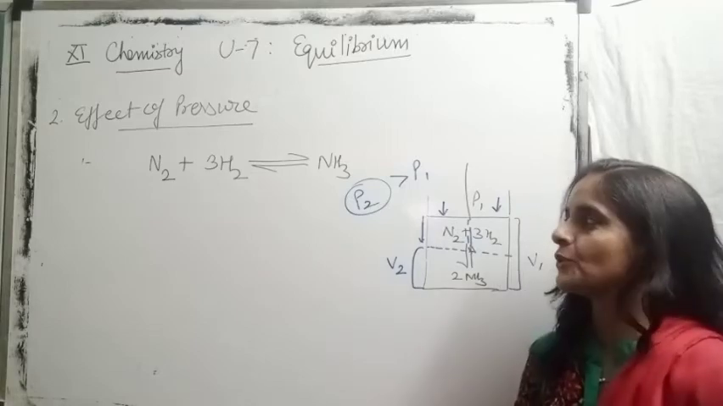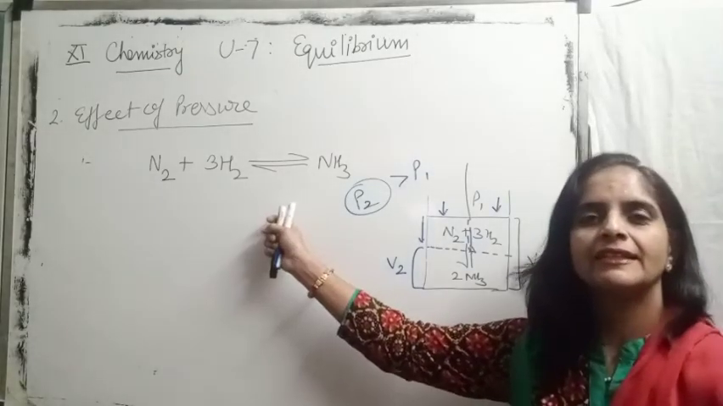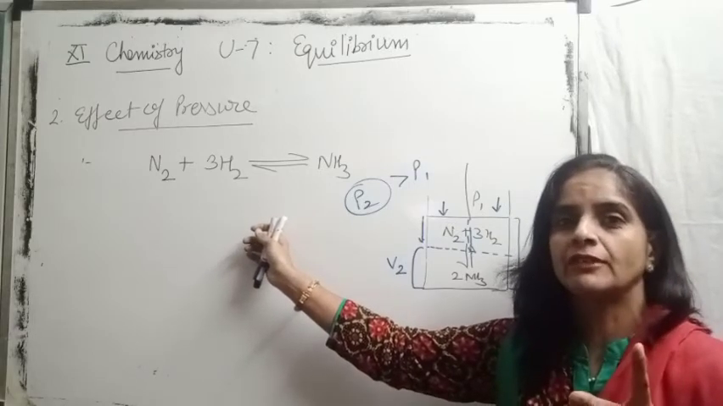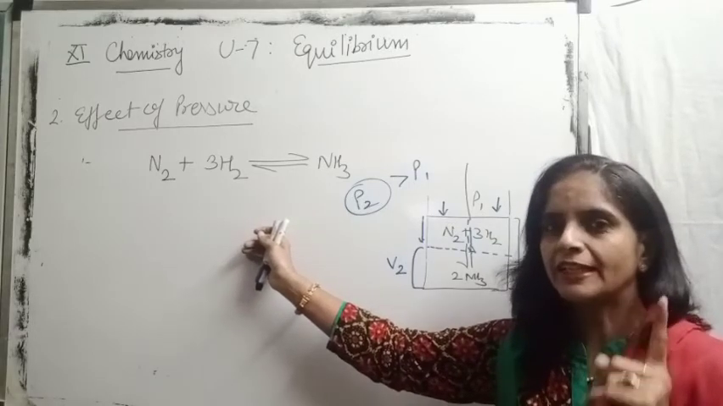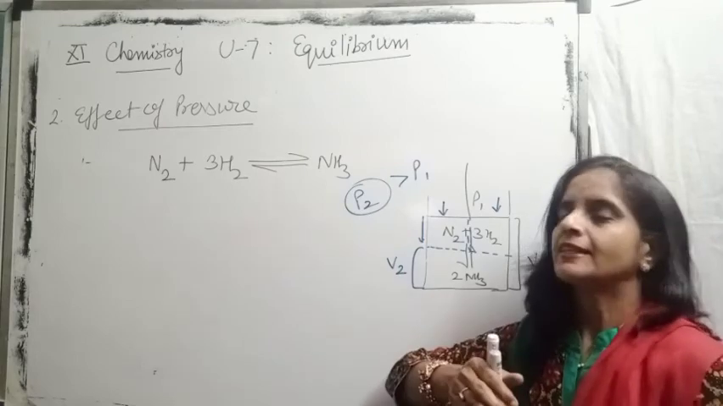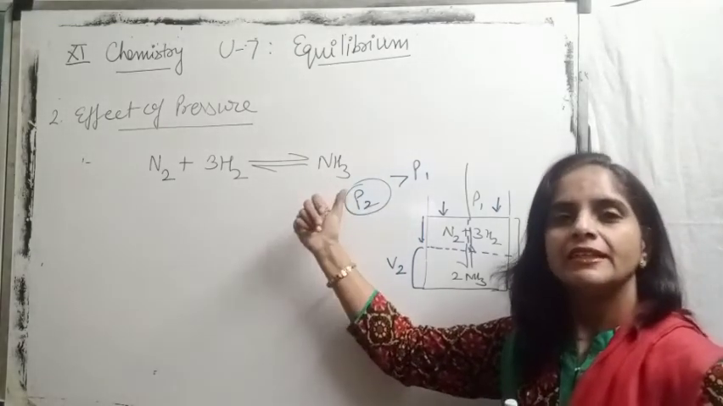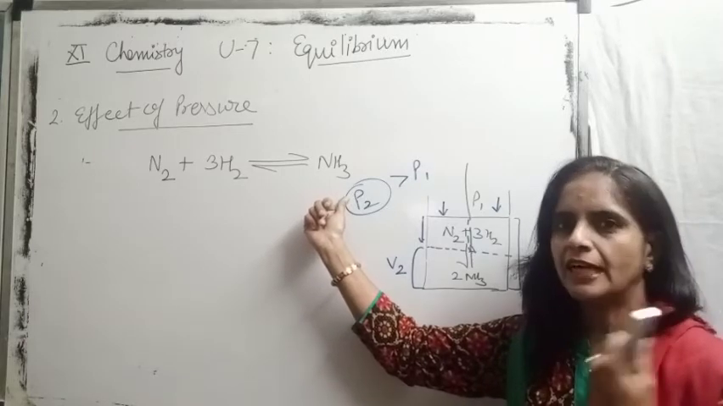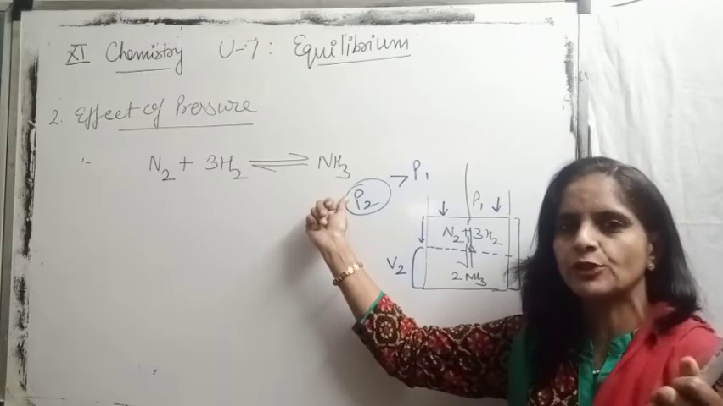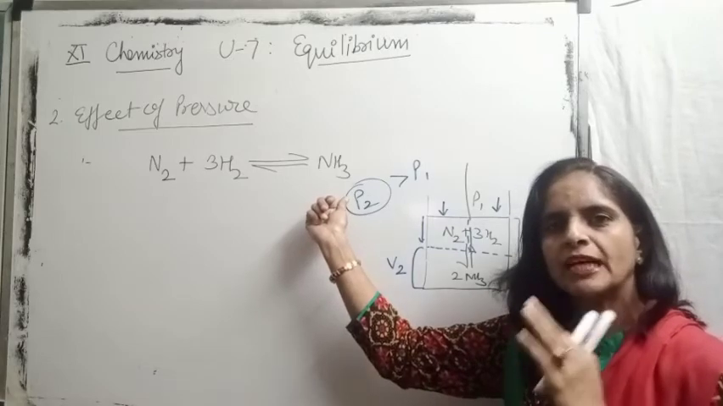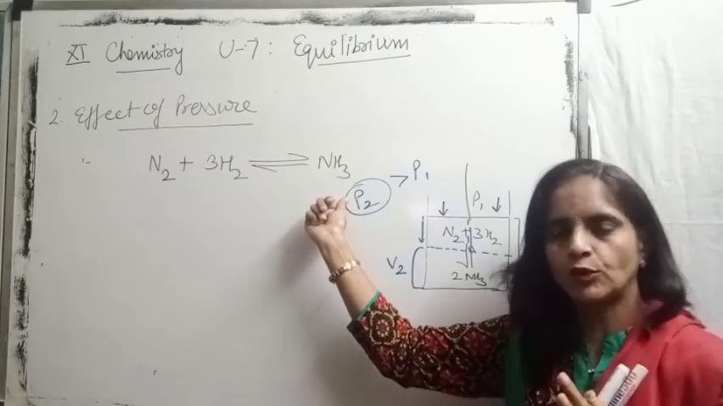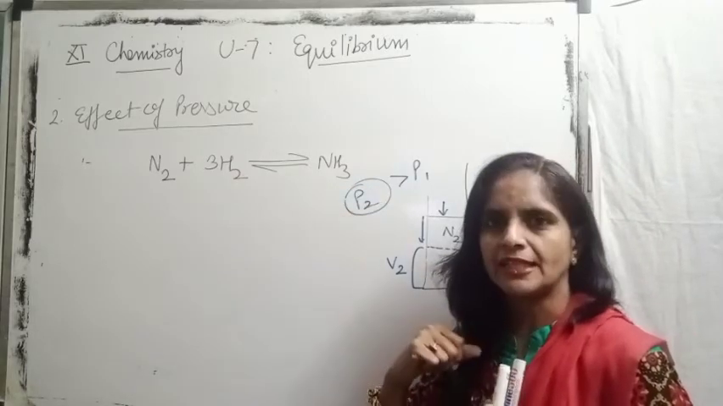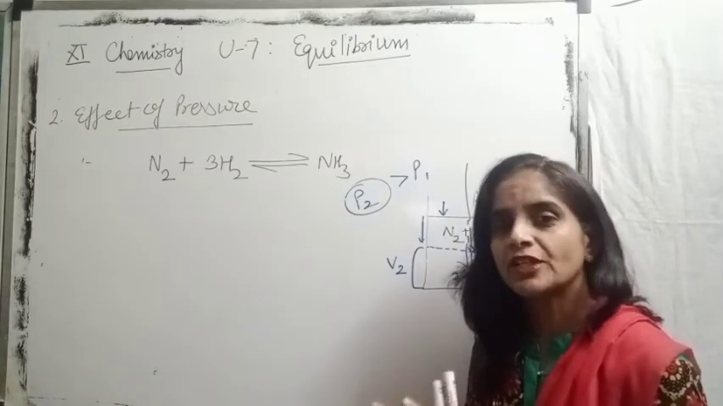So if we take this example, what is the favorable condition for Haber's process? One condition we already discussed: continuously remove the product from the gaseous mixture by liquefying the ammonia gas. This was the effect of concentration. Keep on removing the ammonia by liquefying it, so that the reaction will proceed in the forward direction. Now second, we can talk about pressure also.